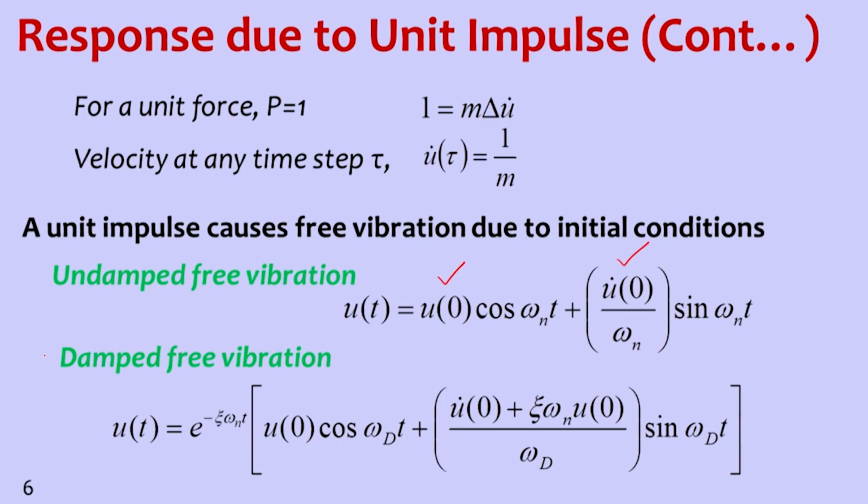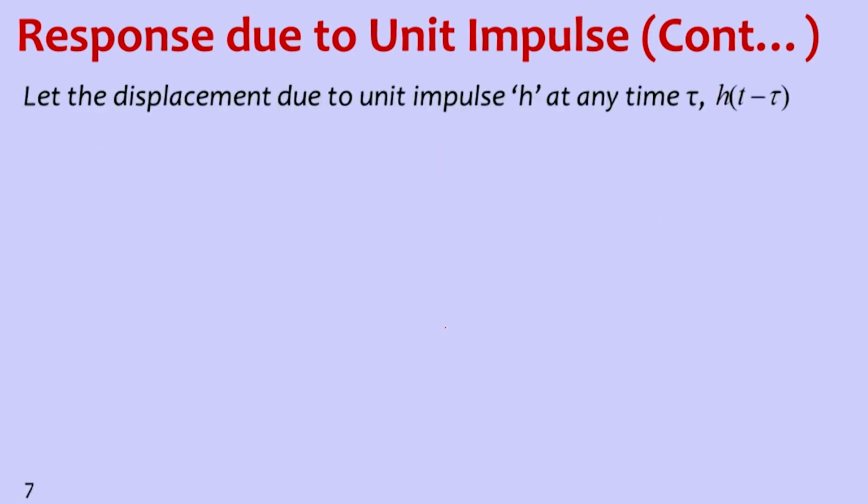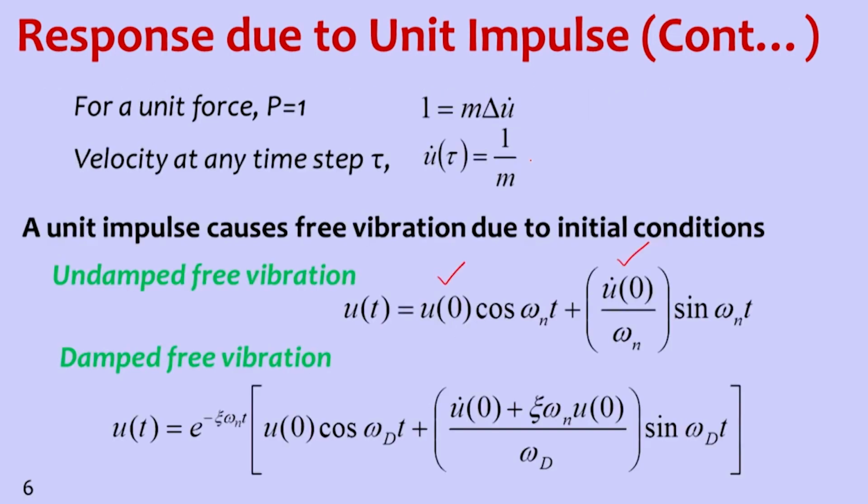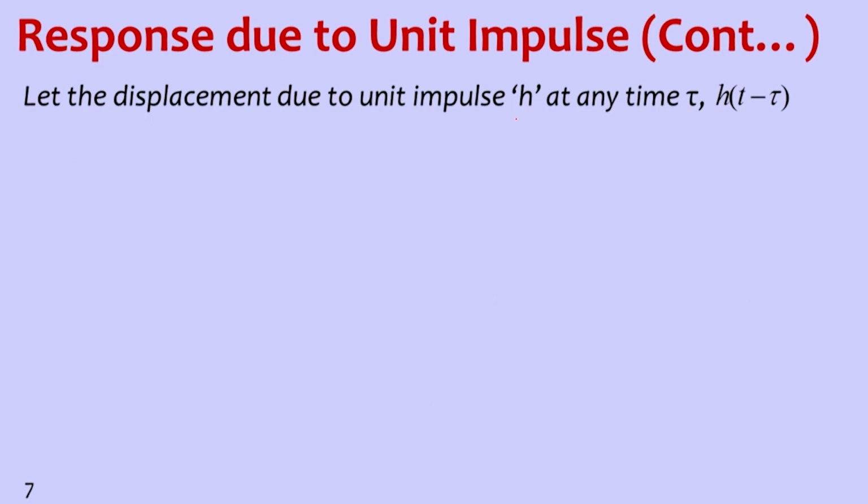Now in this one we need to use initial conditions. Due to impulse, the initial conditions are like this: till time t equal to tau there is no force acting on the system. At time t equal to tau, force is acting, that is, the impulse is acting on the system. So the impulse is generating this velocity, which is equal to 1 by mass. Let the displacement due to unit impulse, that is h at any time, be this value.